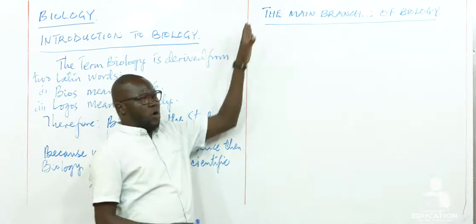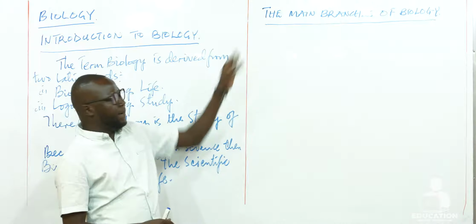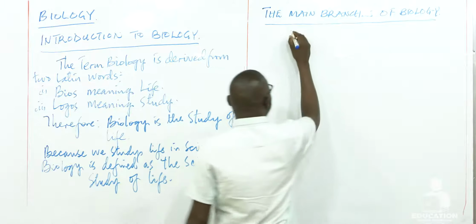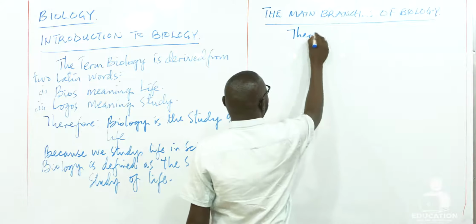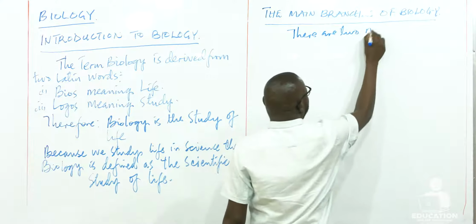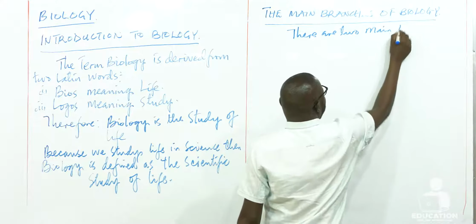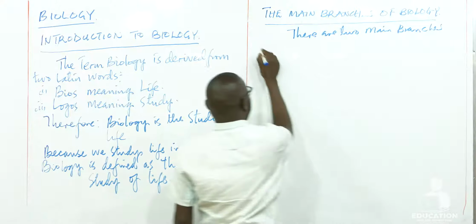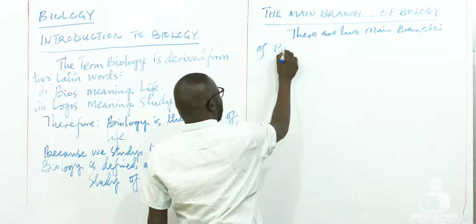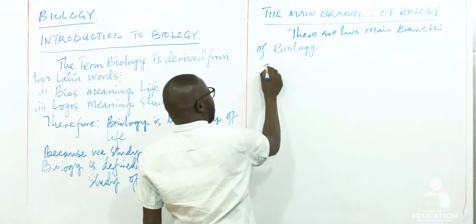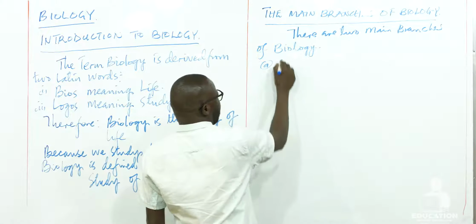There are two main branches of biology. One is called botany.